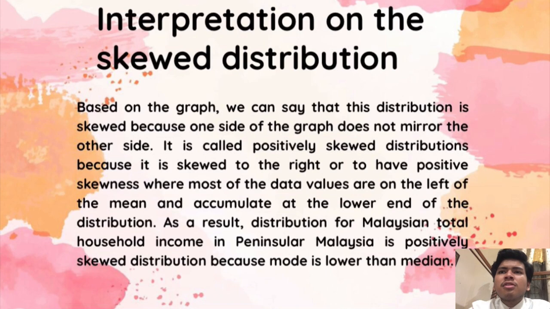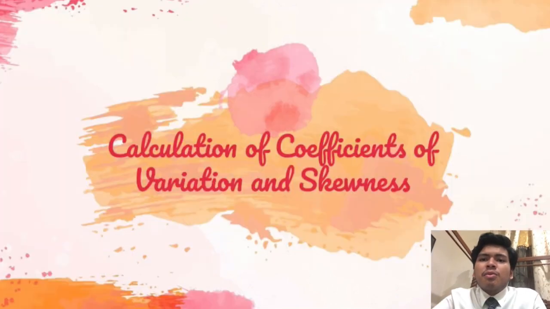It is called a positively skewed distribution because it is skewed to the right, or has positive skewness, where most of the data values are on the left of the mean and accumulate at the lower end of the distribution. As a result, the distribution for Malaysian total household income in Peninsular Malaysia is a positively skewed distribution because the mode is lower than the median. Next, we proceed to the calculation of the coefficient of variation and skewness.